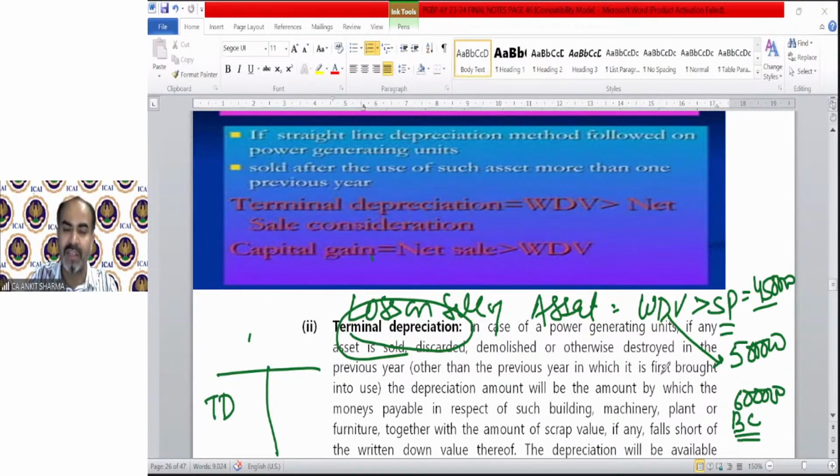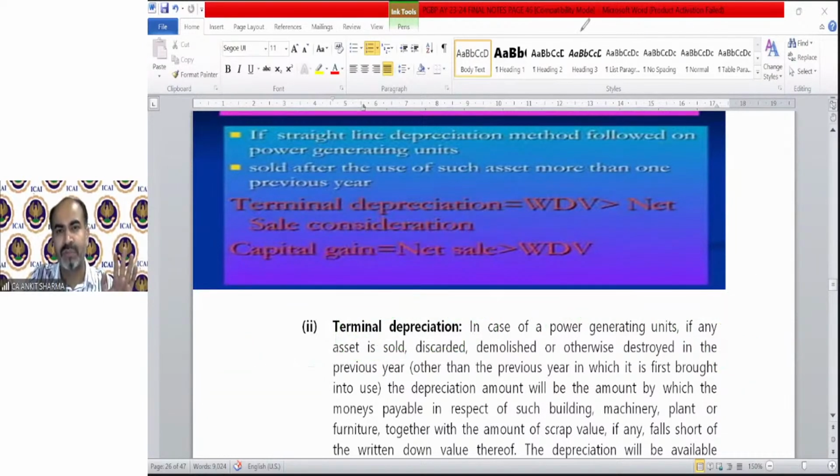For now, we are discussing types of depreciation. So there was normal depreciation, there was terminal depreciation, and now there is additional depreciation, etc. So terminal depreciation, do not get confused, do not bother what it is. It is a simple loss on sale of asset. Okay, so let's read the provision.